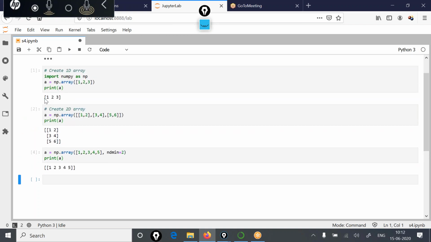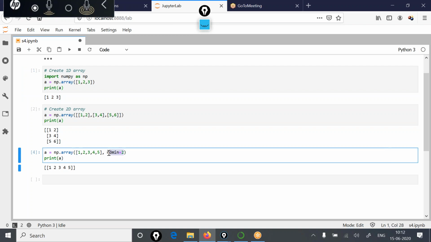Now try to understand the difference. See here, this 1, 2, 3 is a one-dimensional array, so it is listed in single square brackets, one list here, 1, 2, 3. But when the dimension specified is 2, it would be listed as a list of lists. Two-dimensional arrays are arrays of one-dimensional arrays. So here you can see two square brackets. These indicate that this is a two-dimensional entity. But in that two-dimensional array, there is only one element, and that is this list 1, 2, 3, 4, 5.